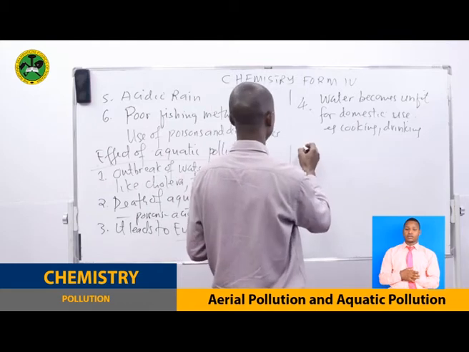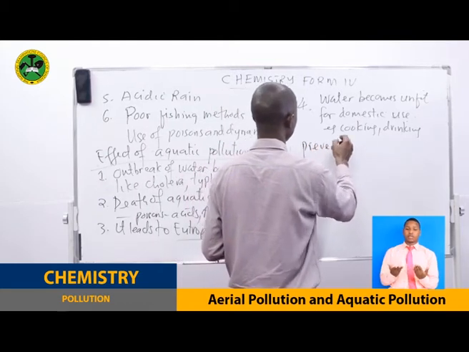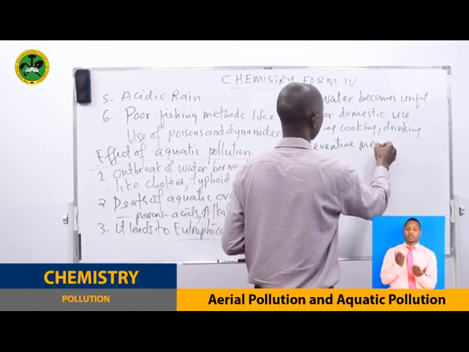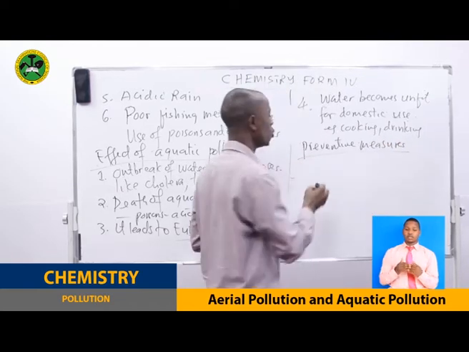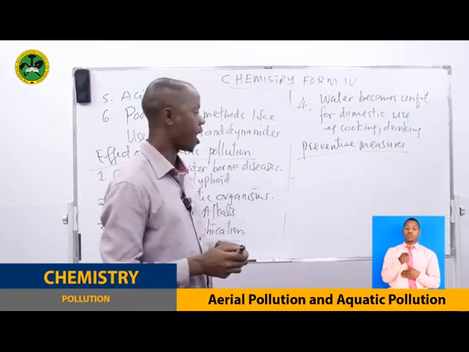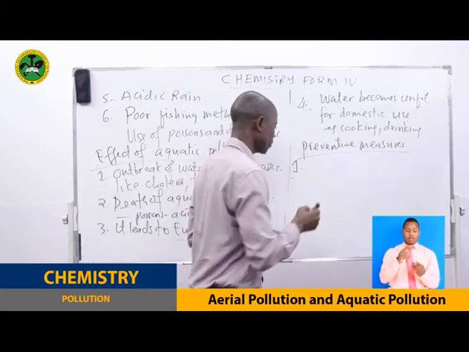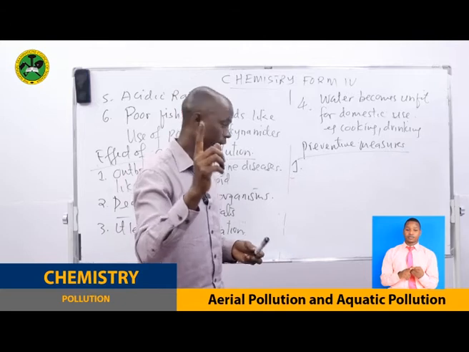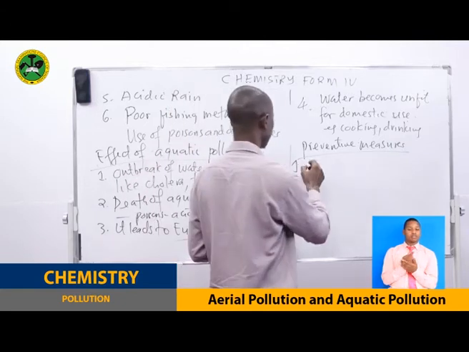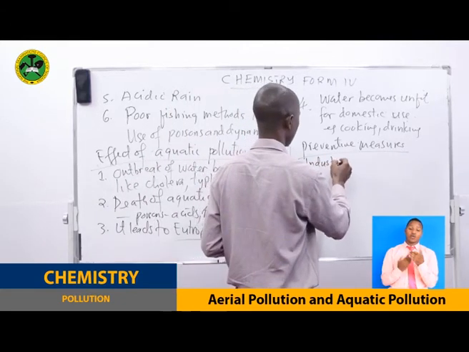Now to finish with preventive measures. How do you prevent aquatic pollution? Number one, it is very important for the industries.